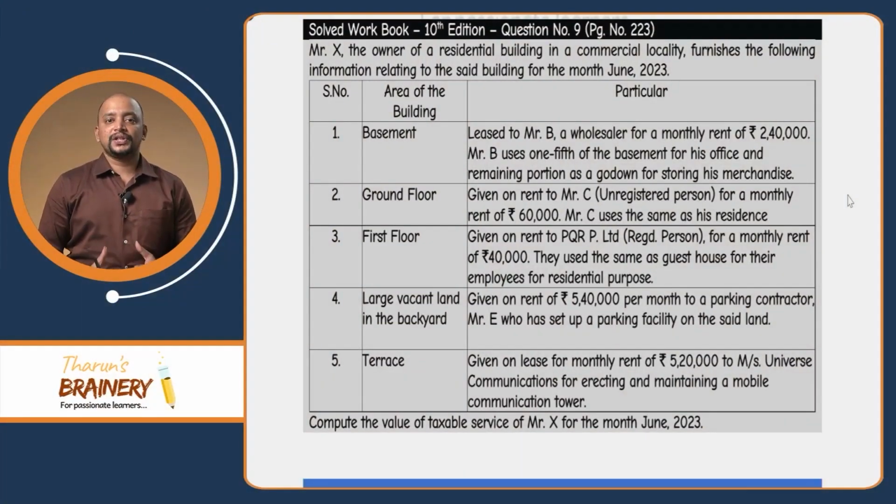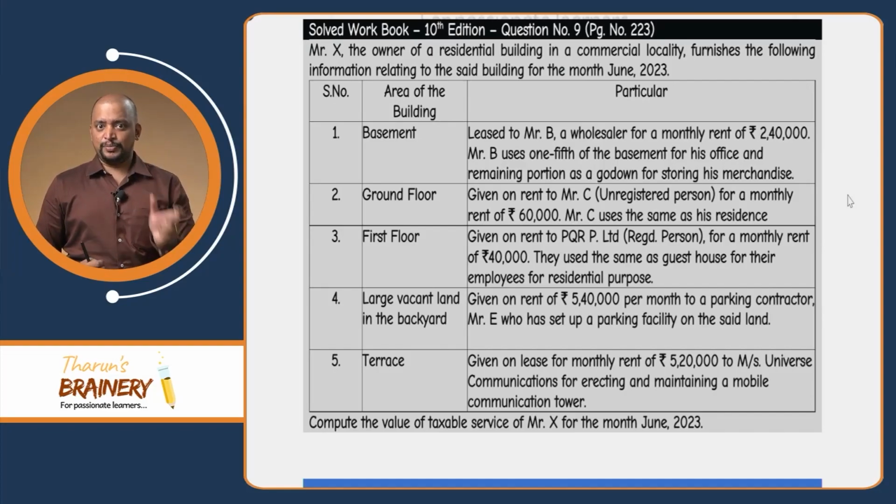Have a look at this question from the solved workbook, page number 223, question number 9. Mr. X is the owner of a residential building, so it's a residential property in a commercial locality. He furnishes the following information relating to the said building for the month of June 2023. Basement is leased to Mr. B, a wholesaler, for a monthly rent of 2,40,000. Mr. B uses 1/5 of the basement for his office and the remaining portion as godown for storing his merchandise.